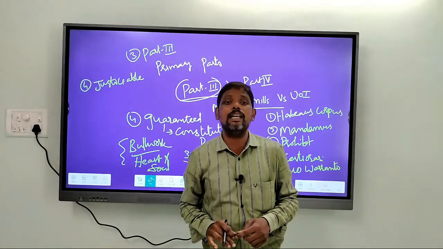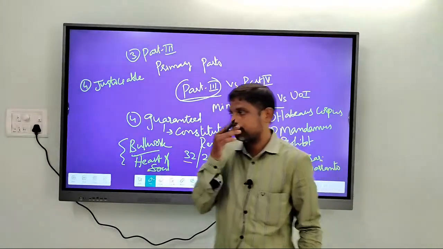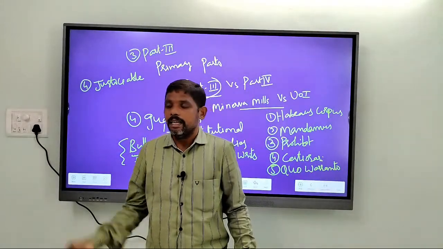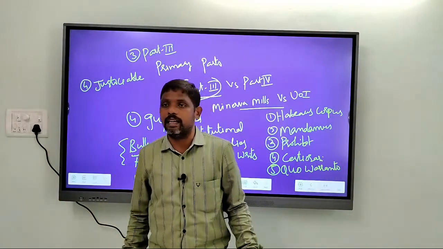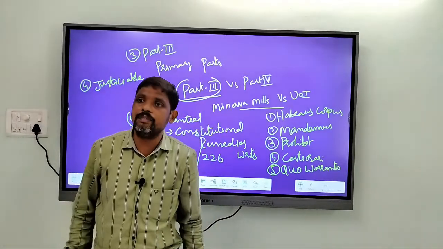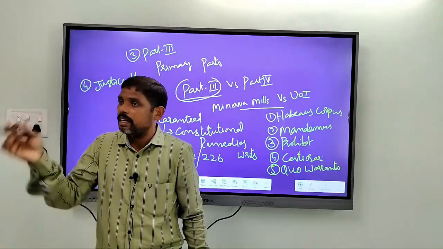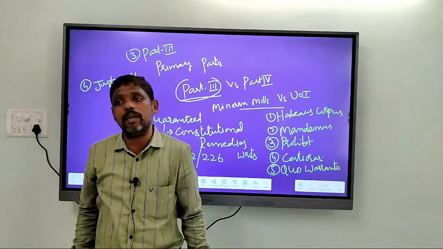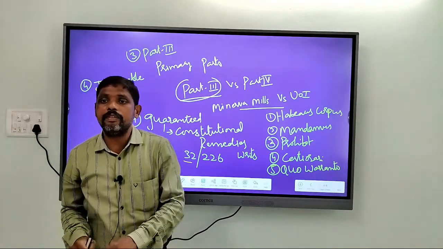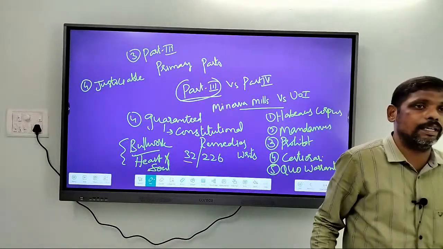So, that means what? In case of violation of fundamental rights, the affected individual, the individual whose rights are violated, can go to courts and claim remedy.